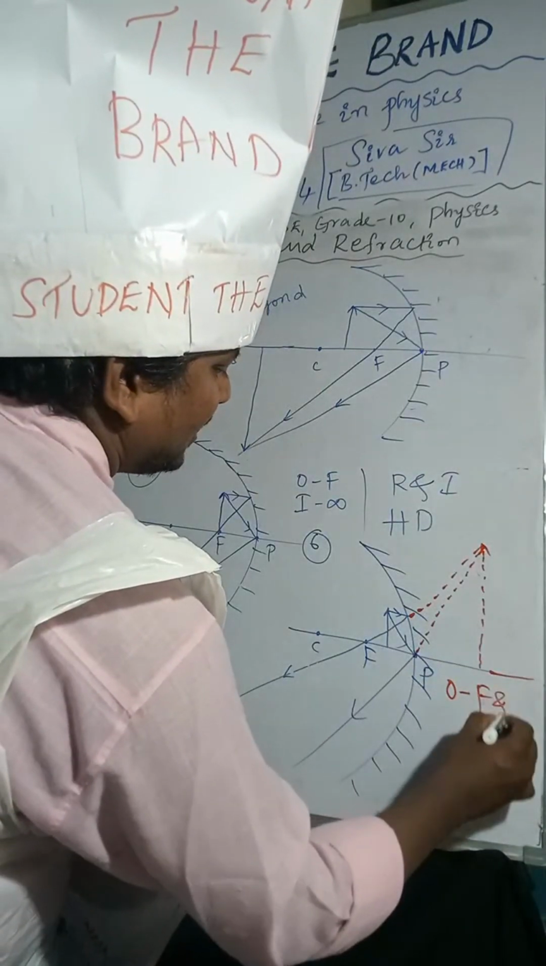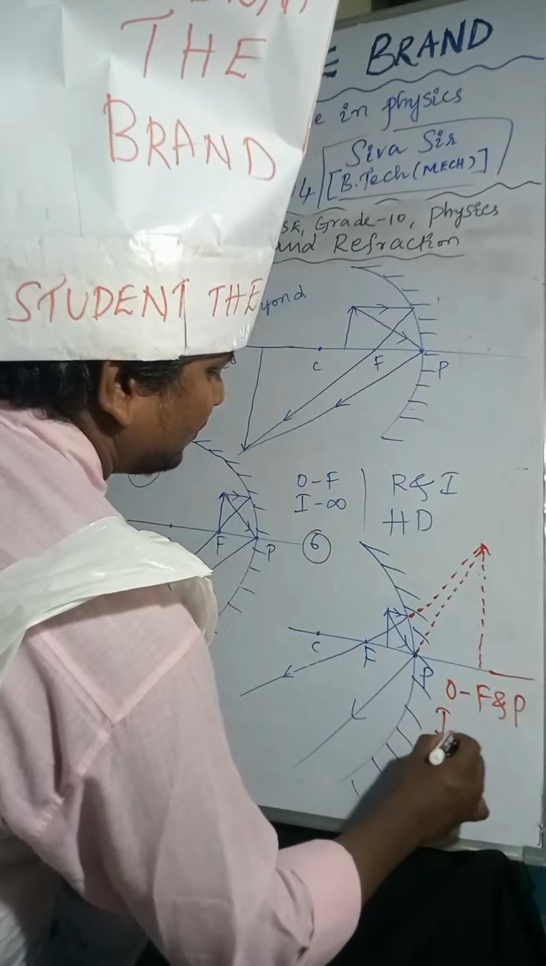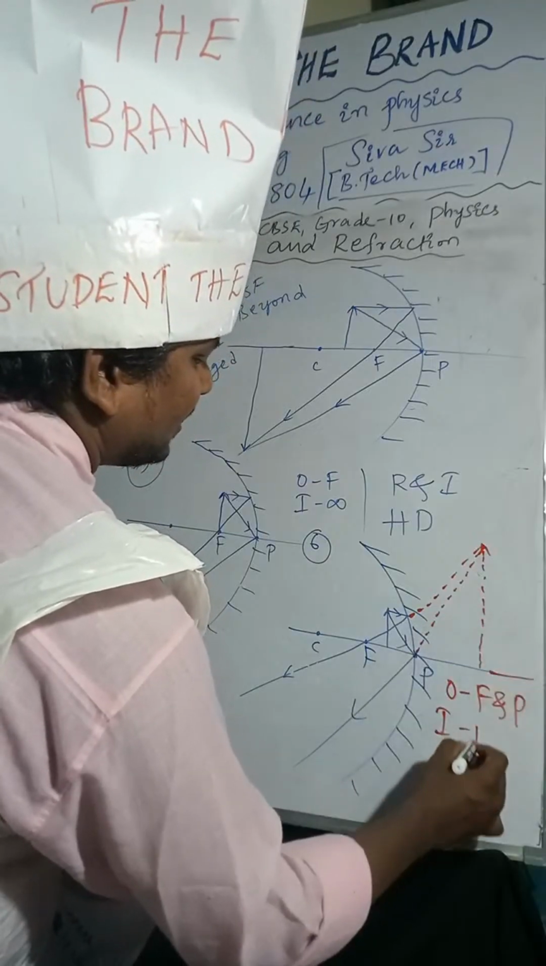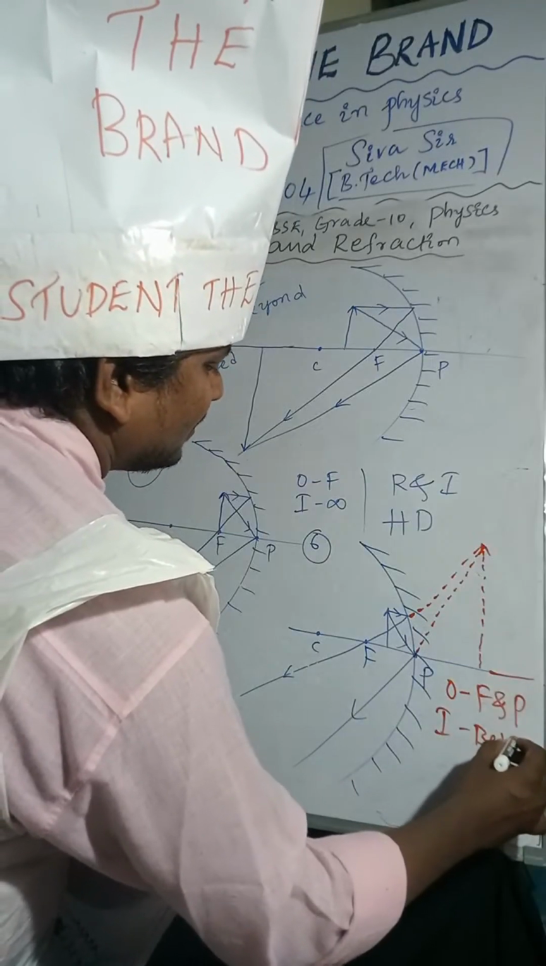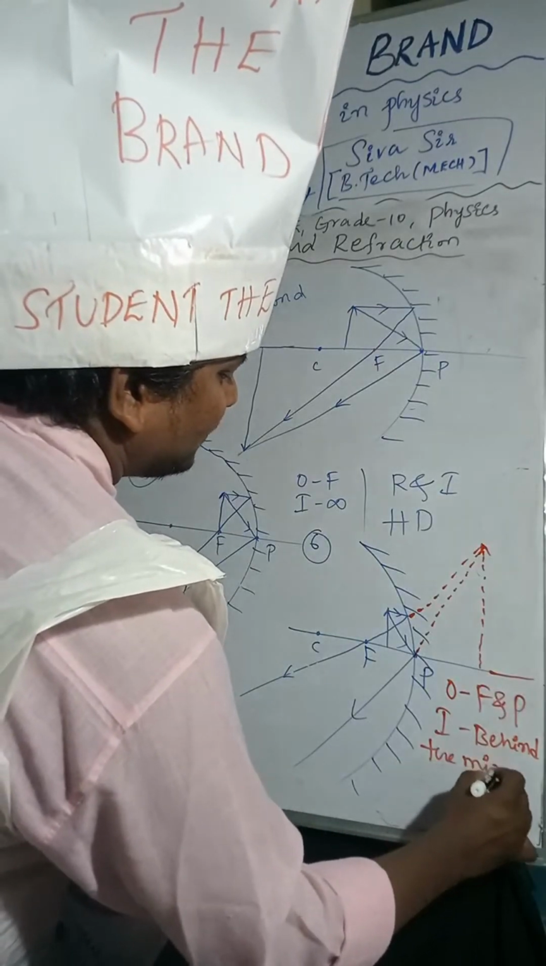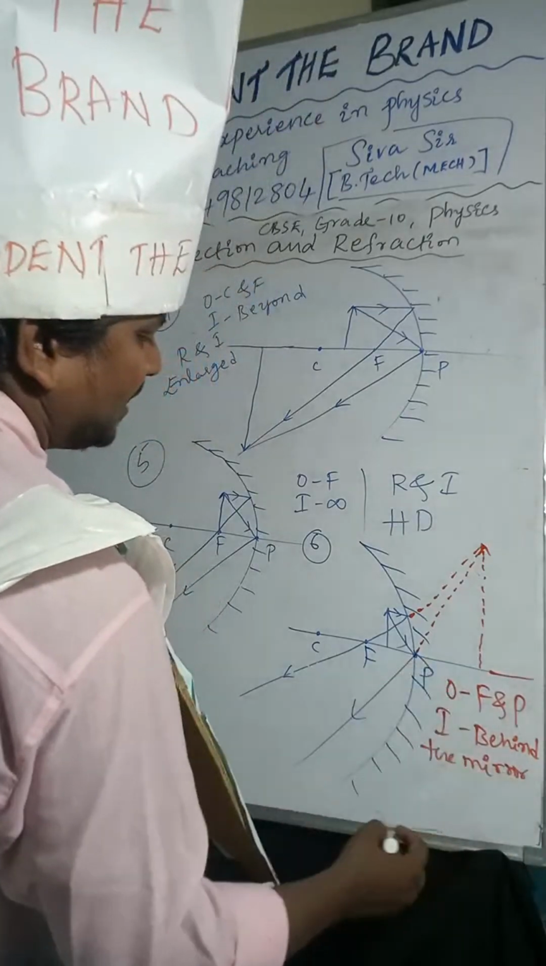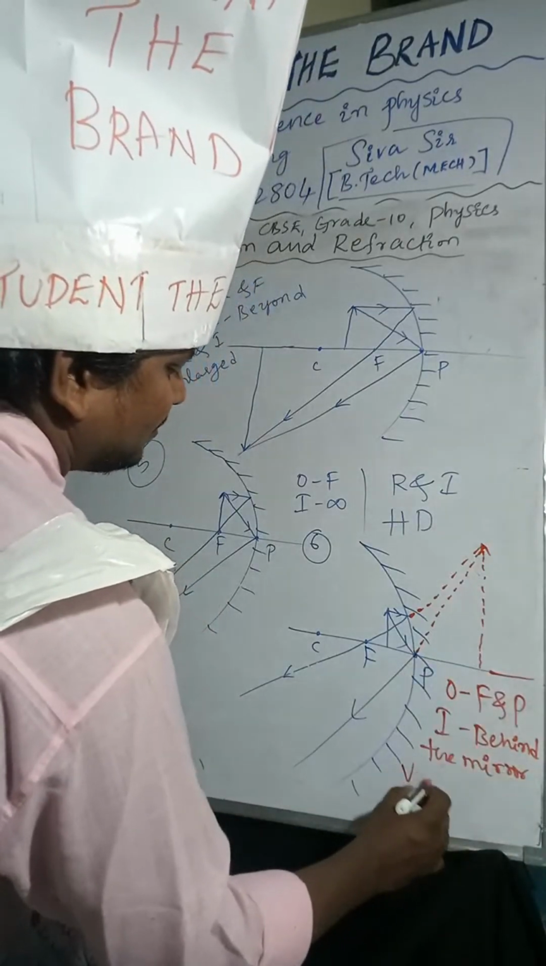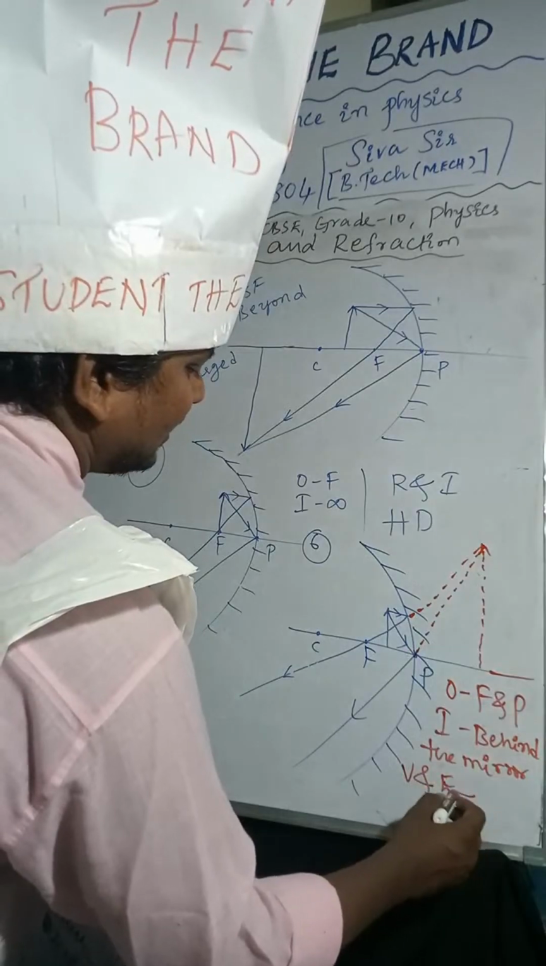Okay, so here I am considering the object is placed between F and P. The image will form behind the mirror. The nature of the image is virtual, erect and enlarged.